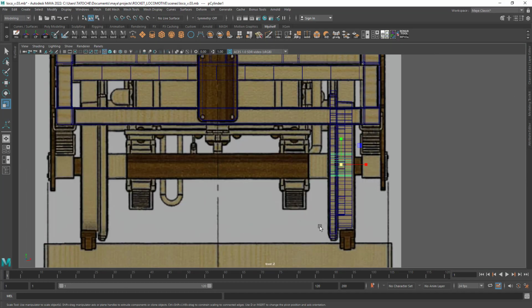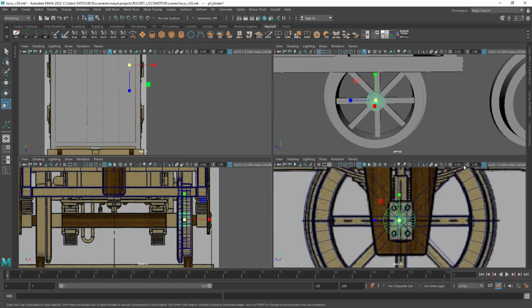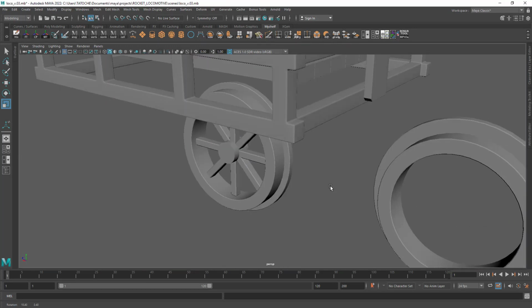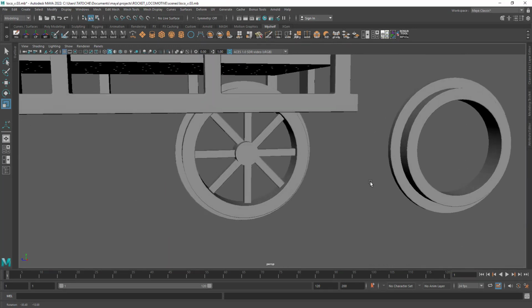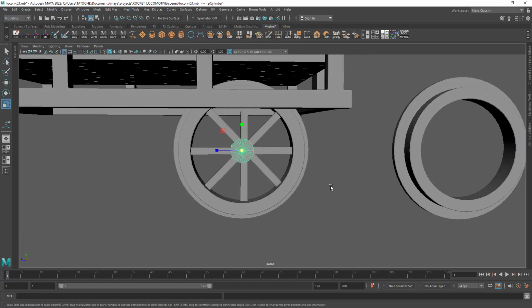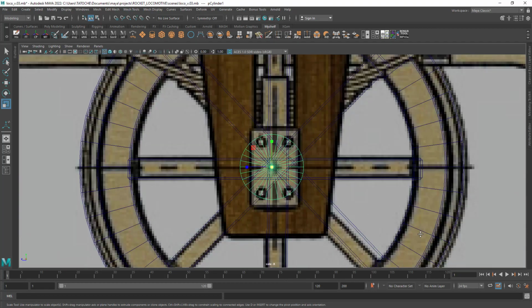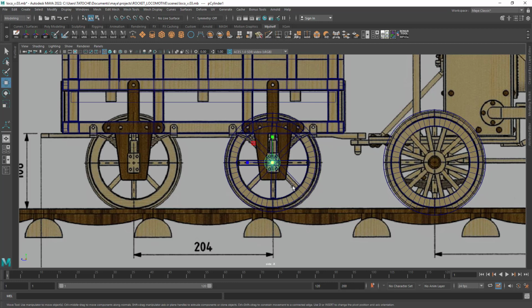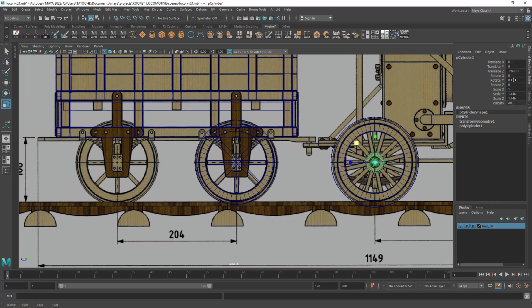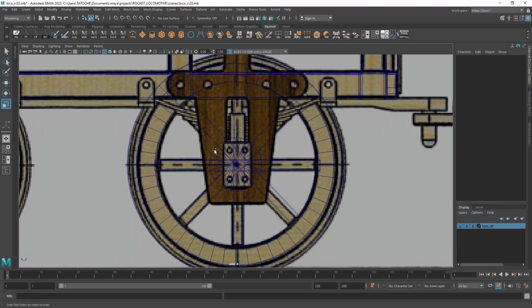I'm looking for a good reference for this piece. Okay, here we can see the reference. Let's translate to the next wheel reference to get the right size. Okay, freeze the transformation before. Now let's scale it up. Okay, great. Let's zero the values. Great.